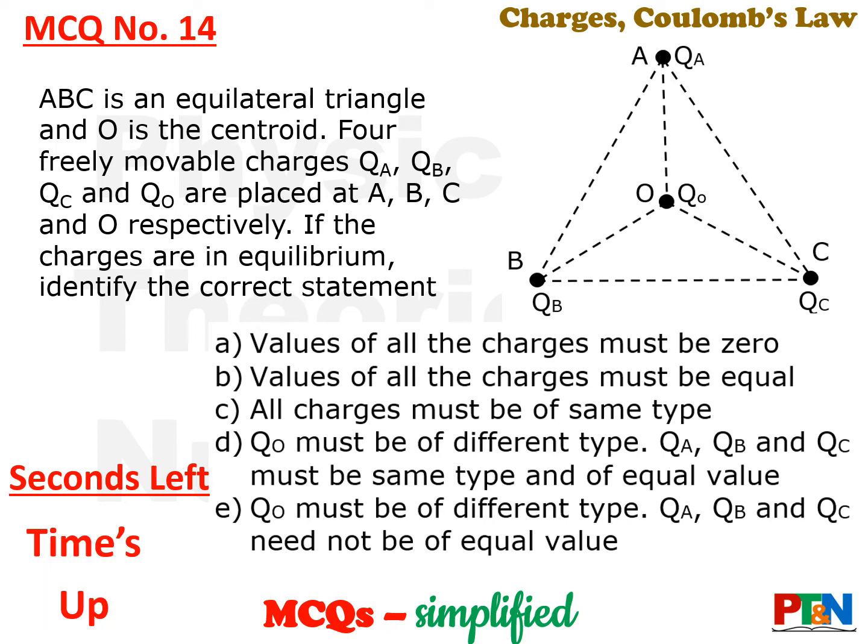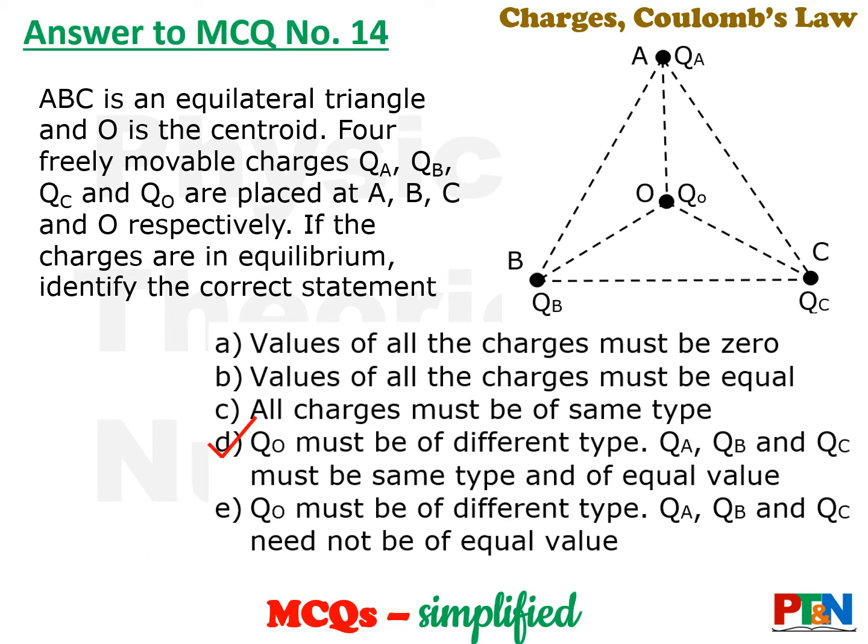Time's up. Let's see the answer. The answer is option D. That is, QO must be of a different type. That is for sure. And QA, QB, QC will be of the same type, but they should be equal in value for the system to be balanced.